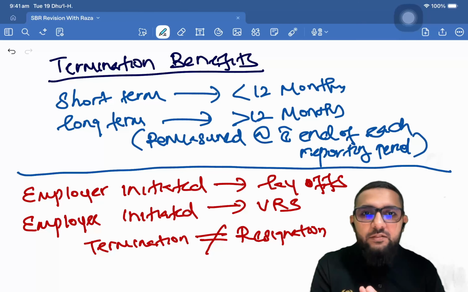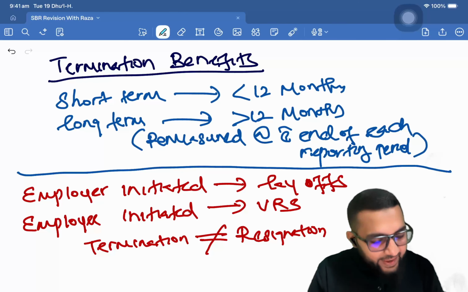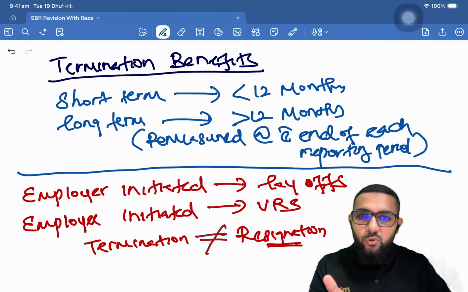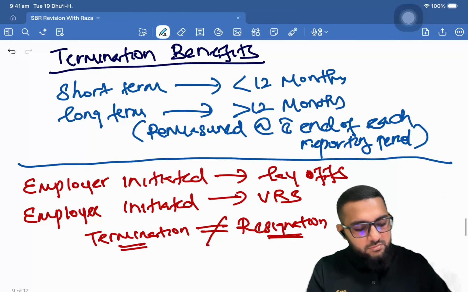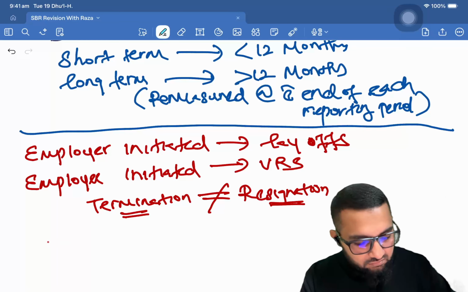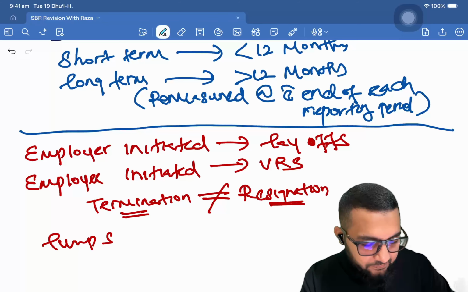But if the employer has not asked the employee to resign, go, and the employee themselves resign, right? So in that case, that's resignation, and resignation does not require employer to pay anything. But if it is a termination, there will be some money that the employer will have to pay. Lump sum money will have to be paid, right?